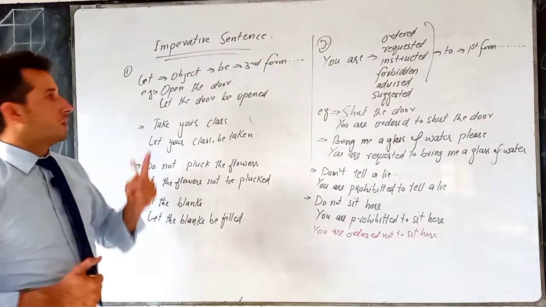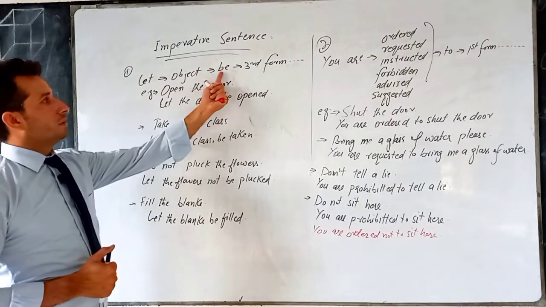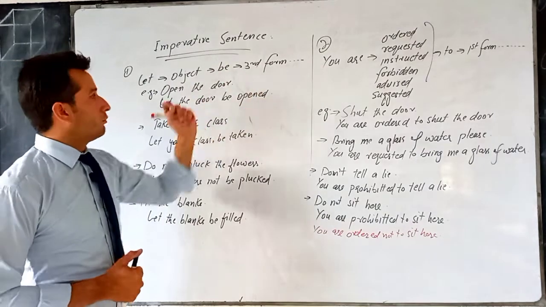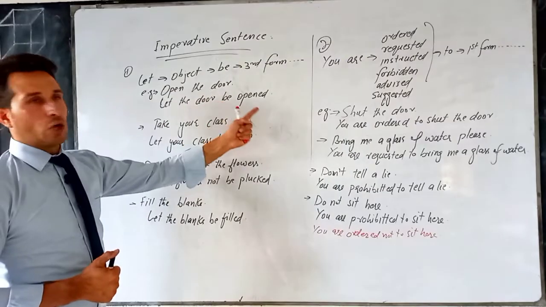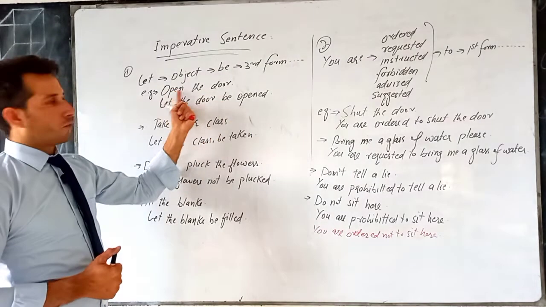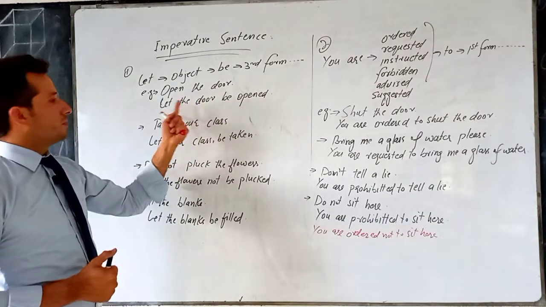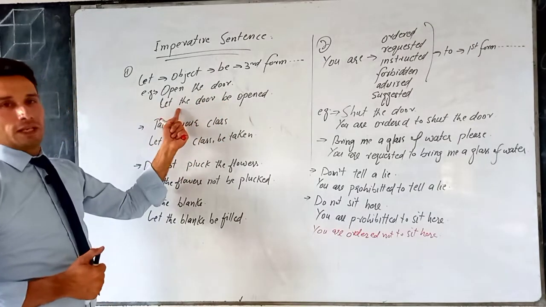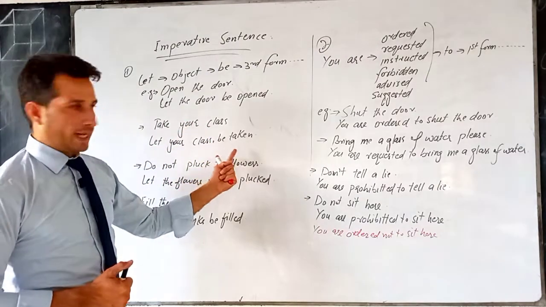There are two ways. One way is that we bring let, object, then be, then third form. For example, open the door. Let the door be opened. So open, it is first form, it is converted into third form. Be is introduced and the door, that is the object, is placed after the let. Take your class. Let your class be taken.